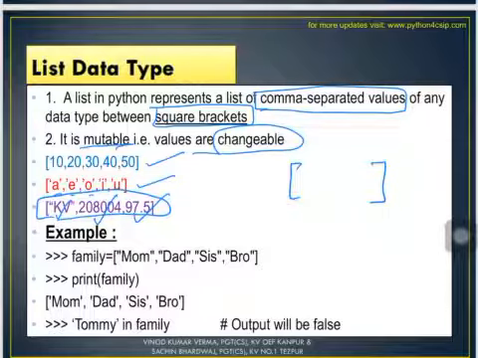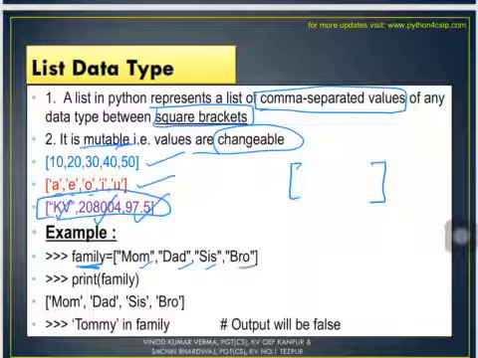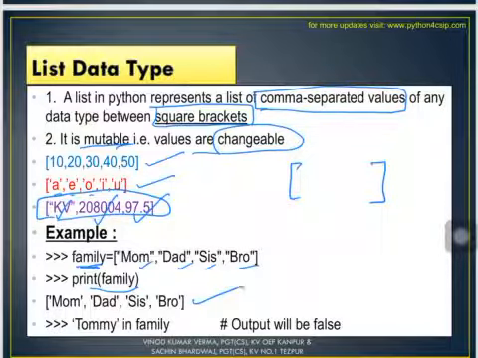Alright, now these are some more examples. Now we have taken one variable family. Here we have mom, dad, sister and brother. So all these are string type of data enclosed in double quotation marks, separated by comma, enclosed in square brackets. Print family. So if I write print family only, it will show me the entire list in the list form. Please do remember, since it is a list, so the output will also be shown you in the form of a list.